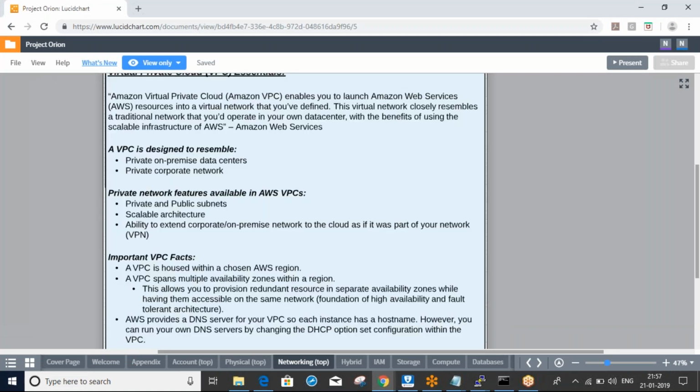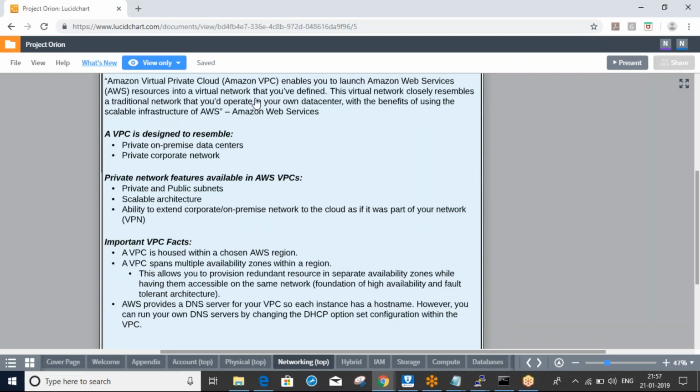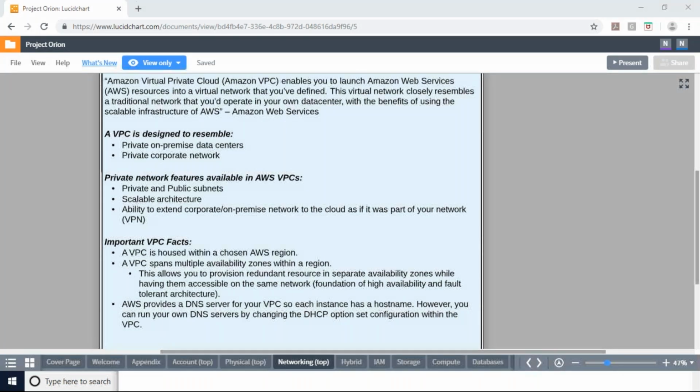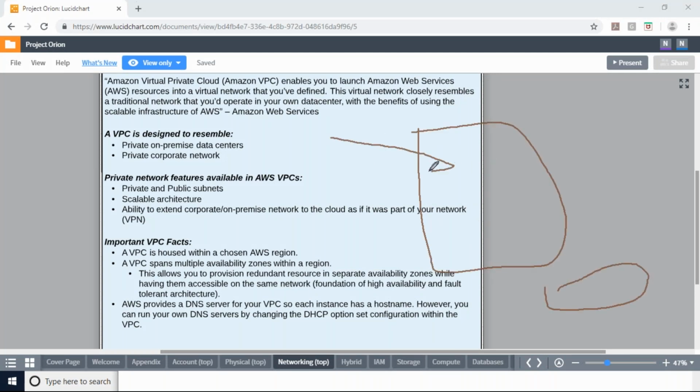So VPC enables you to launch Amazon Web Services resources into a virtual network that you have defined. Means here we can create our own network in the cloud with our own IP range. In this network, we can deploy our resources, our databases, our virtual servers, our storage, all our applications.